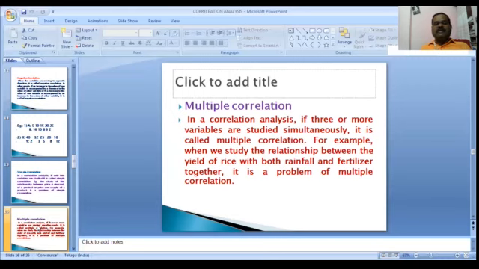In a correlation analysis, if three or more variables are studied simultaneously, it is called multiple correlation. For example, when we study the relationship between the yield of rice with both rainfall and fertilizer together, it is a problem of multiple correlation.